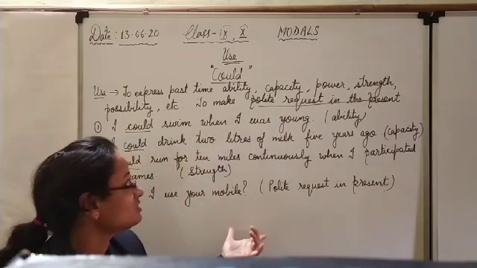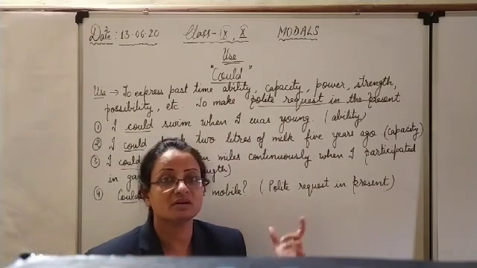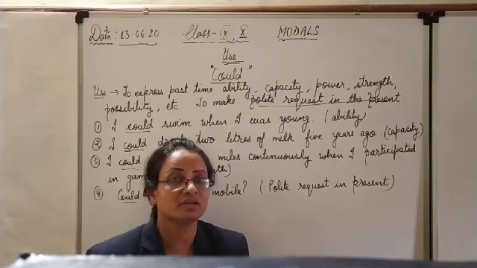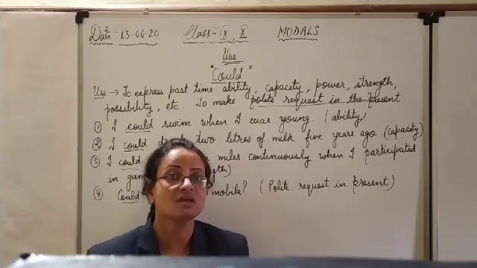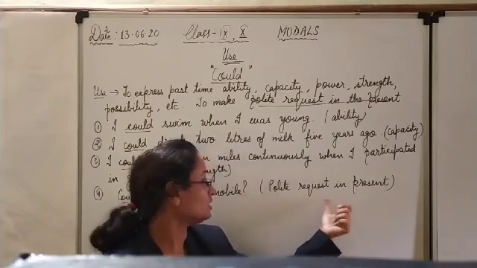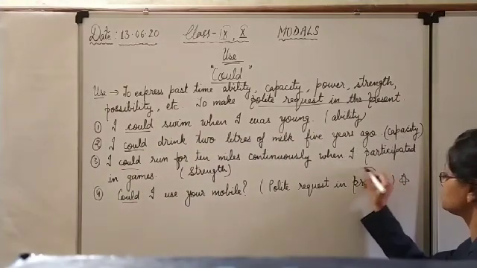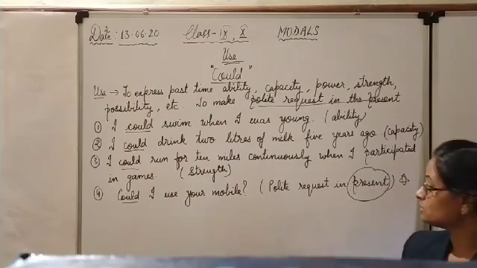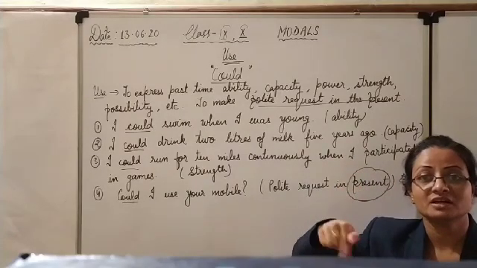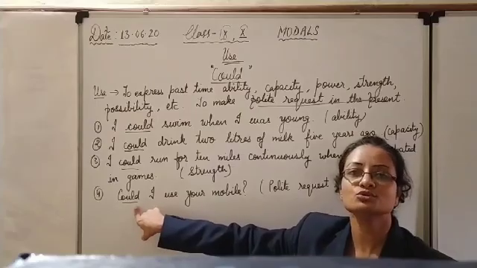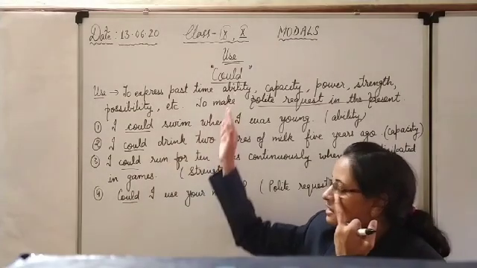And there is an exception: whenever you want to make a very polite request to somebody to ask for some permission in the present time, here it will not be used for the past. It is an exception. Look here, this word present. For the polite request of the present time, you will not use can, you will use could. So that's all in can and could.